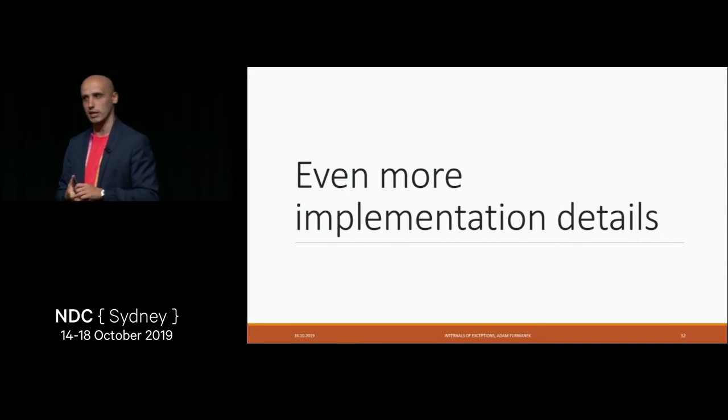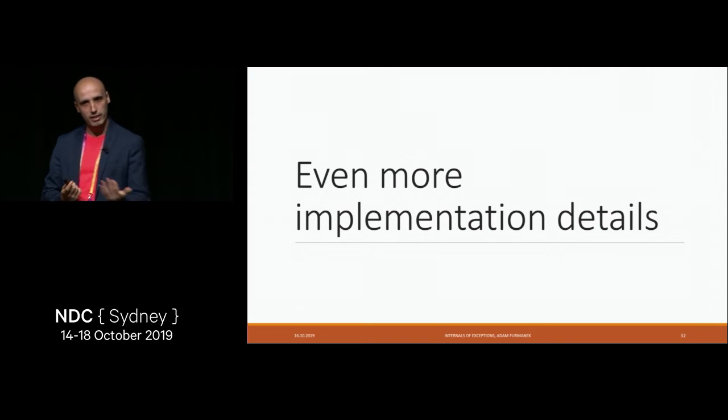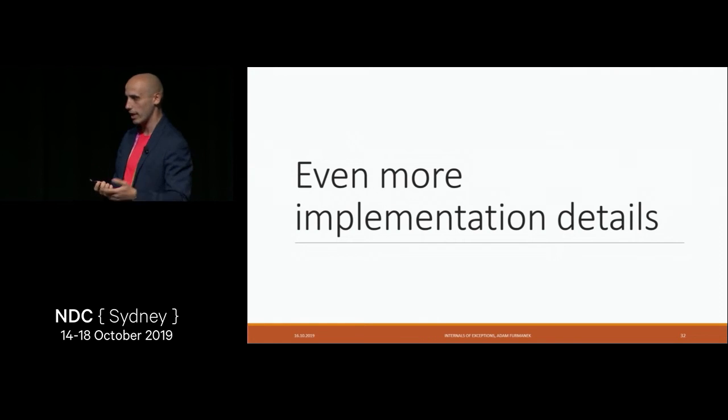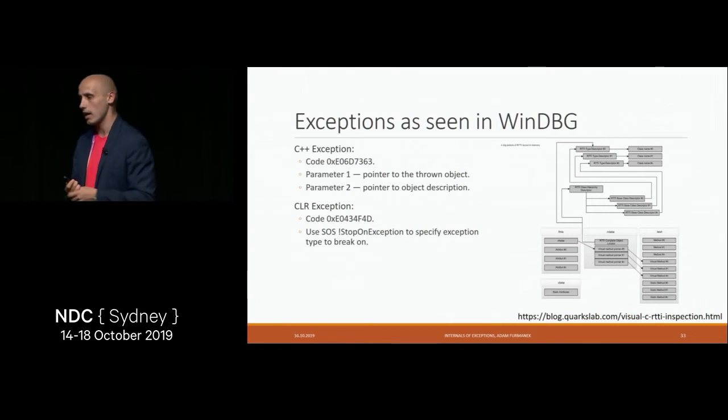And this concludes the second part, how those things work from the behavioral point of view. So now let's see how those things are implemented under the hood, how they work on the lower level. So let's start with how we see exceptions in WinDbg.